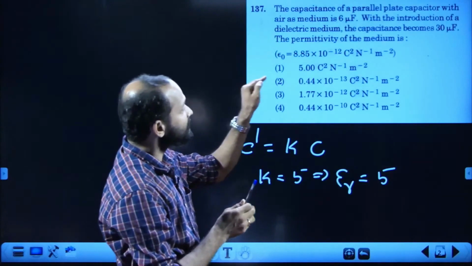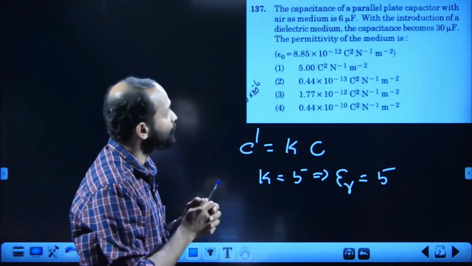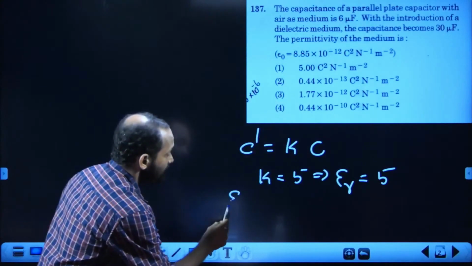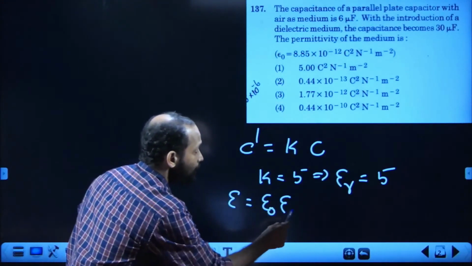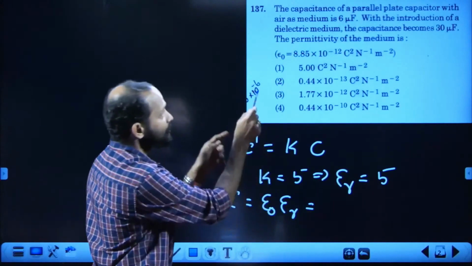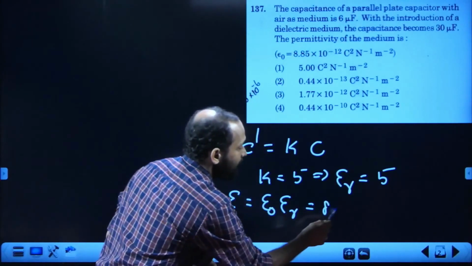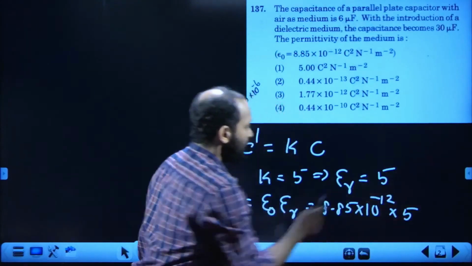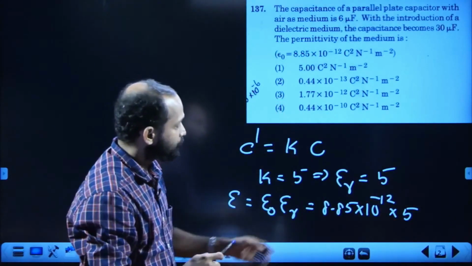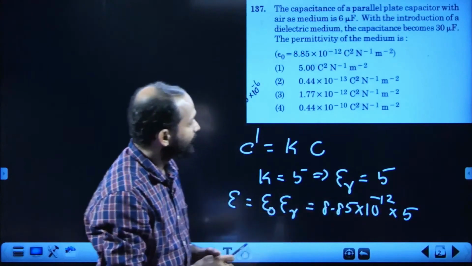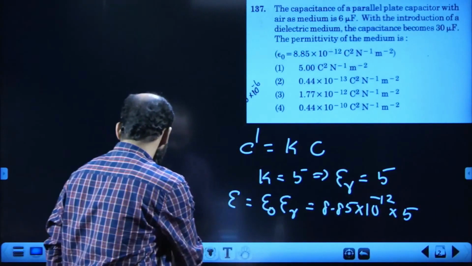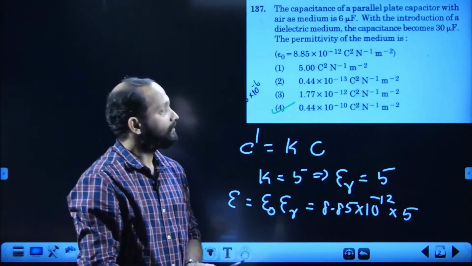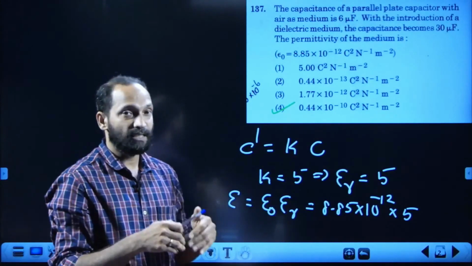Then that also is there in the options, but that is not the answer, because the asked one is permittivity of the medium. Permittivity epsilon is equal to epsilon 0 epsilon R. Epsilon 0 value is also given there, 8.85 into 10 power minus 12, multiplied by 5. So the answer should be 8.85 into 5 into 10 power minus 12. Then the answer should be the fourth one. Then 138.